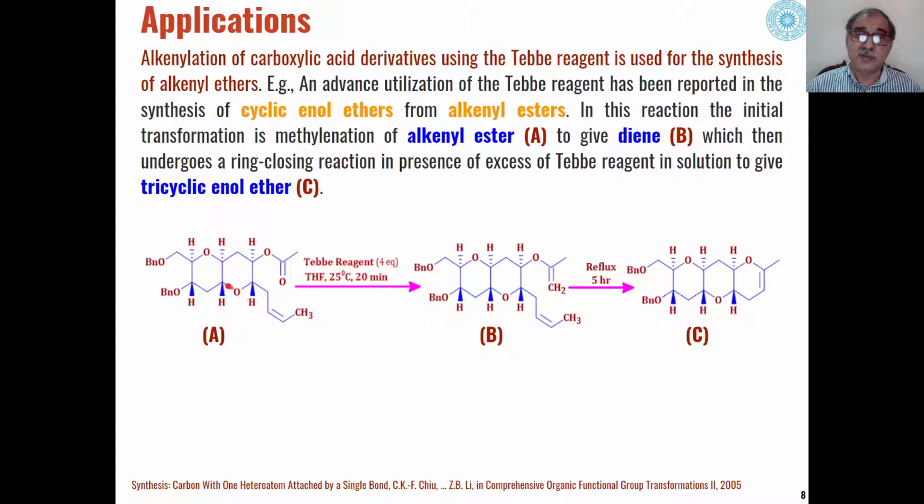So in the first step, these types of alkynyl esters are converted into these types of dienes, and then these dienes undergo cyclization under reflux conditions to get converted into tricyclic enol ethers as the product. So this is again a very good example of formation of a carbon-carbon bond from a carbon-oxygen bond.